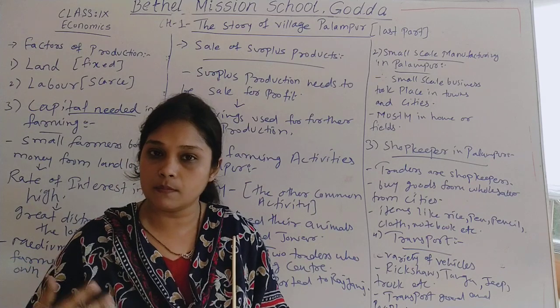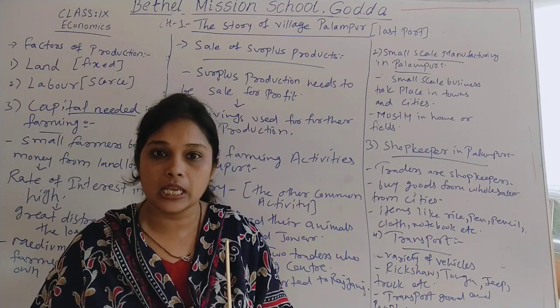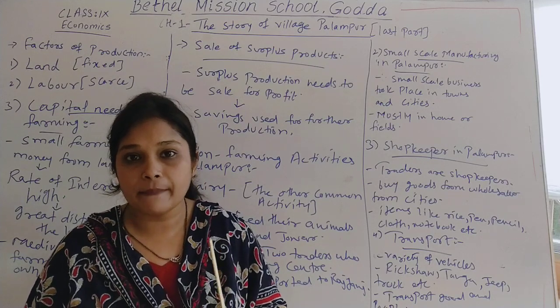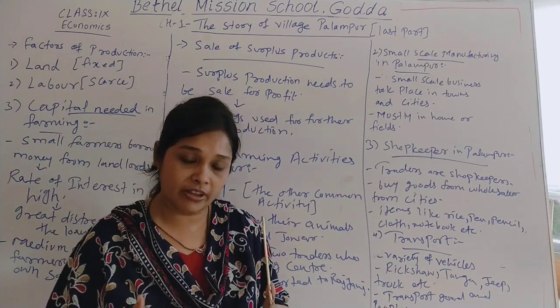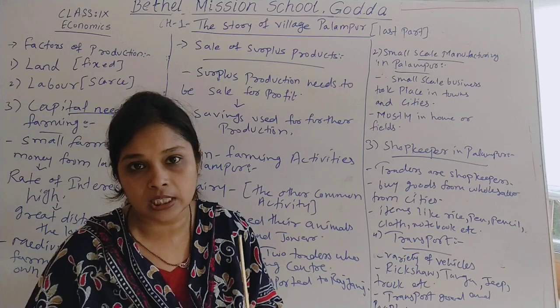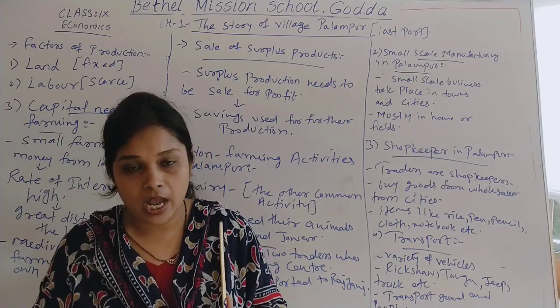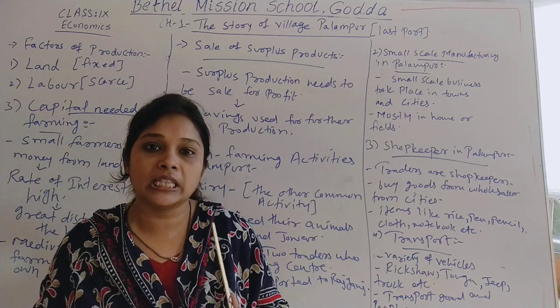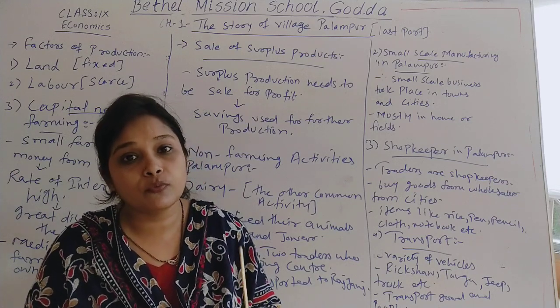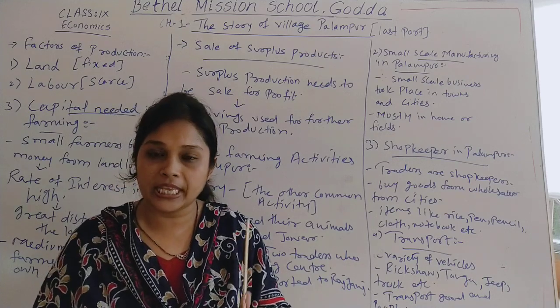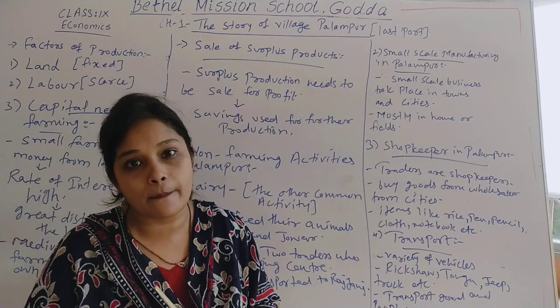As we are producing the commodity, at the time when we sell the surplus commodity, especially in farming, when farmers produce food grains, they first want to fulfill the needs of their family. After fulfilling the needs of the family, the surplus food grain can be sold in the market, and when they get the money out of it, they can save that money for further farming.